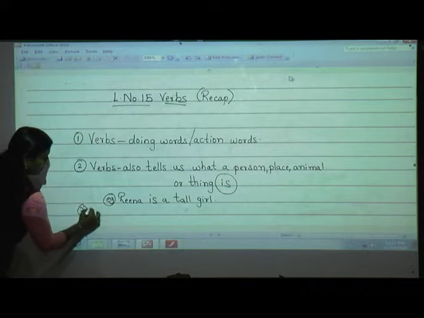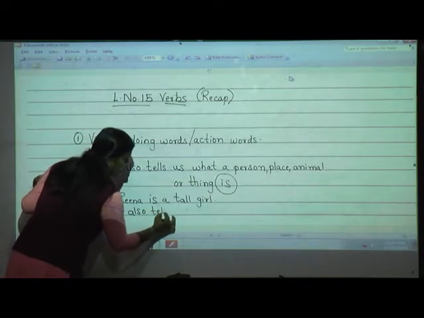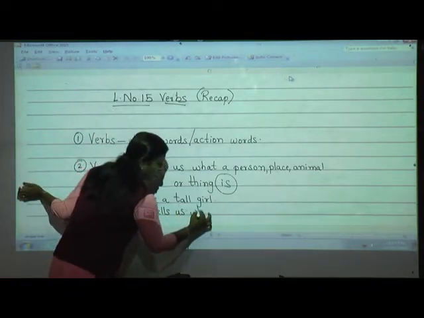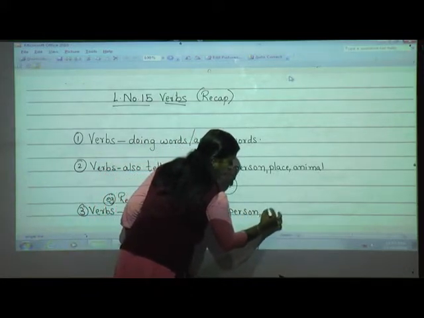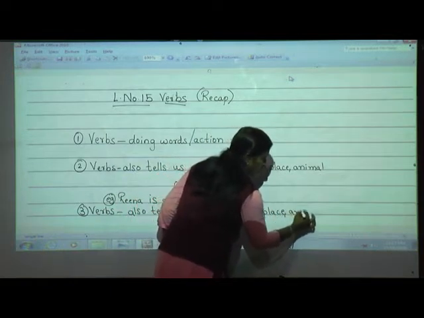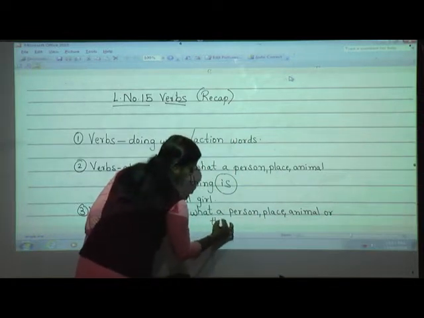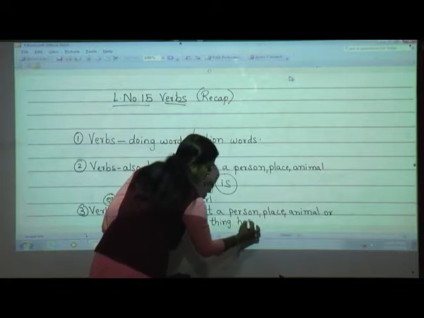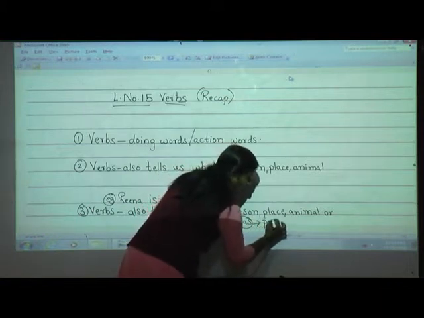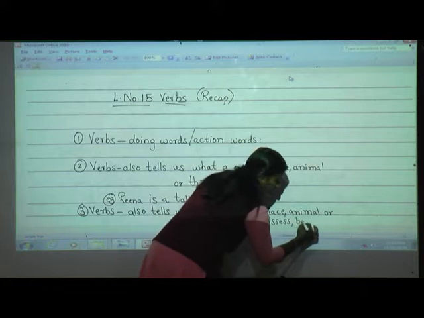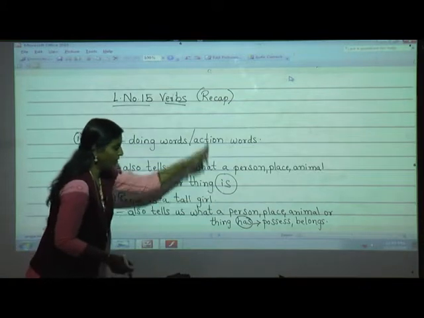And the third thing, what have we learned? Yes, verbs also tell us what a person, place, animal or thing has. Yes or no? Do you remember? Has. So this has indicates possession, what we possess. And what are the things that belong to any person, place or animal. Okay? So these three we have learned.